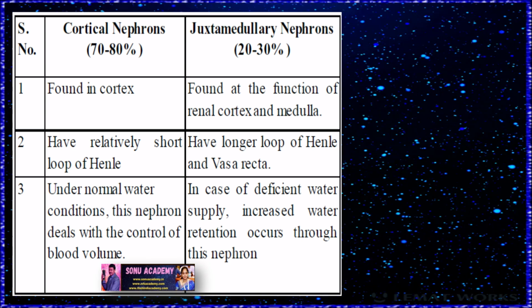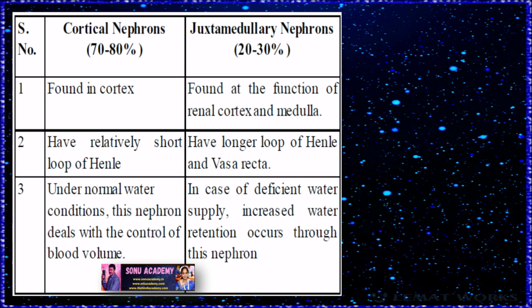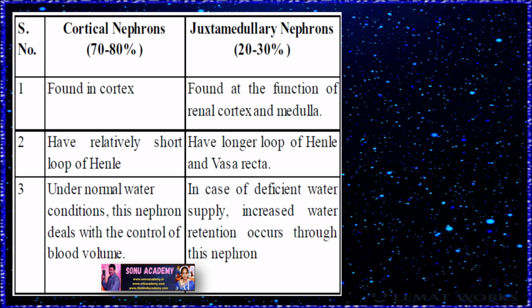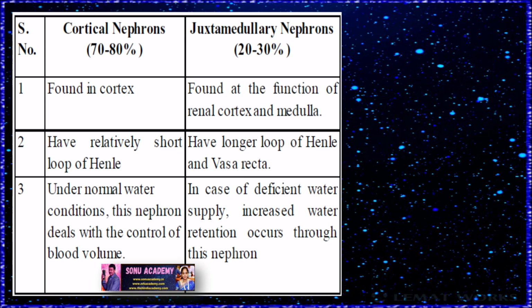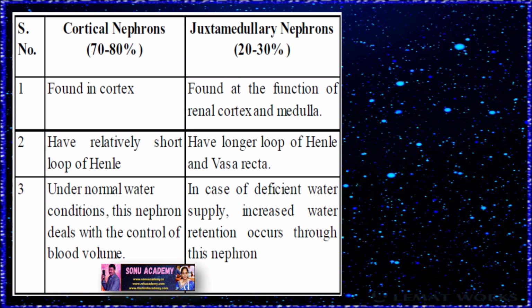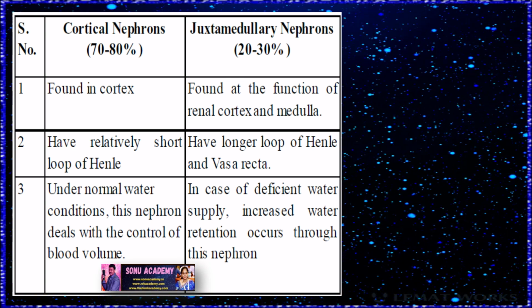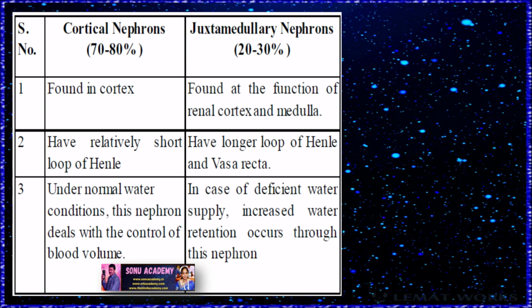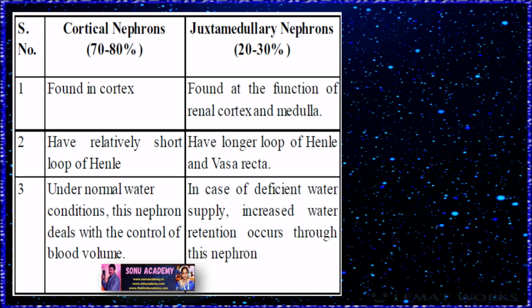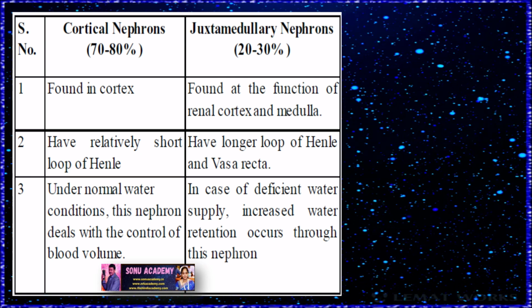These are about 20%. Children, now let us discuss the difference between cortical nephrons and medullary nephrons. Cortical nephrons are found in the cortex, and the medullary nephrons are found at the junction of renal cortex and medulla. The cortical nephrons have relatively short loops of Henle, and the medullary nephrons have long loops of Henle and vasa recta.